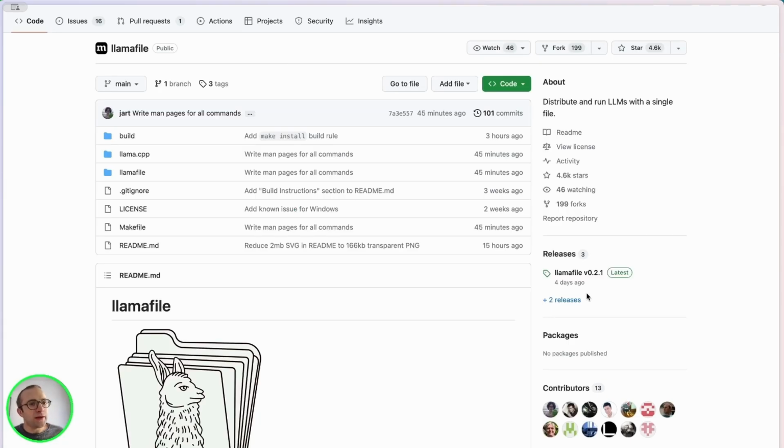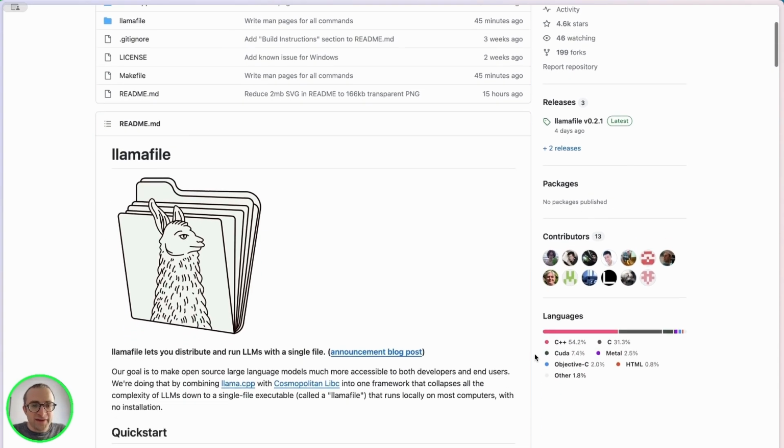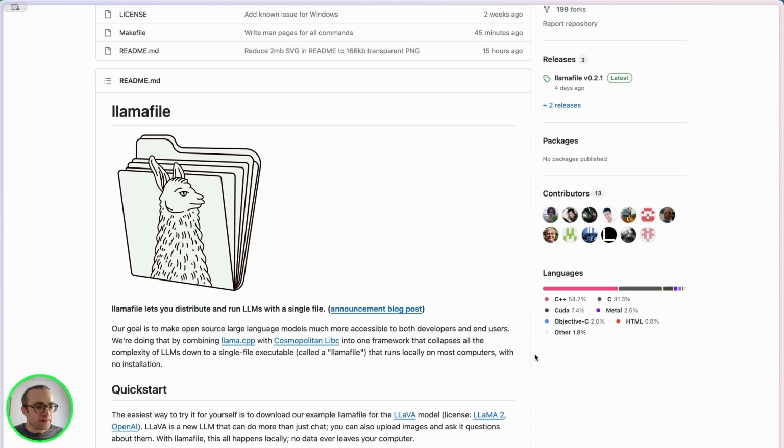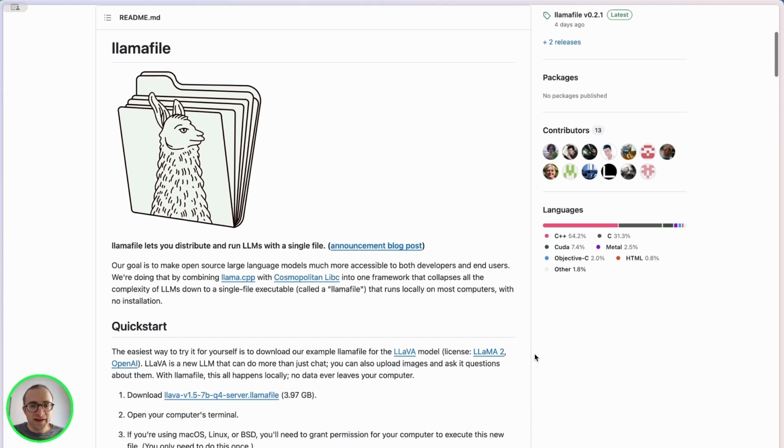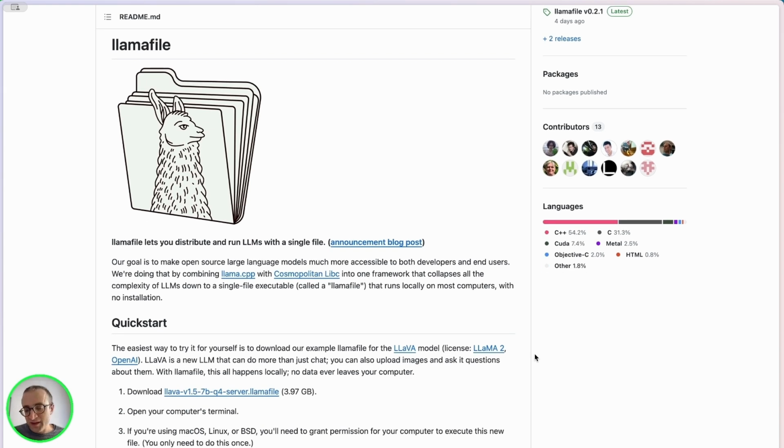So while we're talking about Llama.cpp, this is another project that's related from Mozilla. It's called Llamafile, and basically this is one portable script you can run anywhere. You can run it on Linux, Mac OS, or even Windows, and basically you can download this file and download a model and run it without having to compile anything.